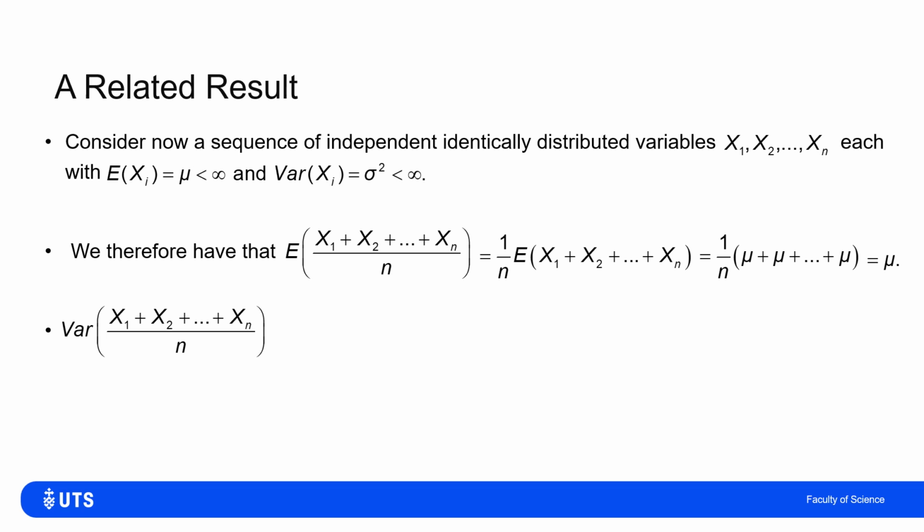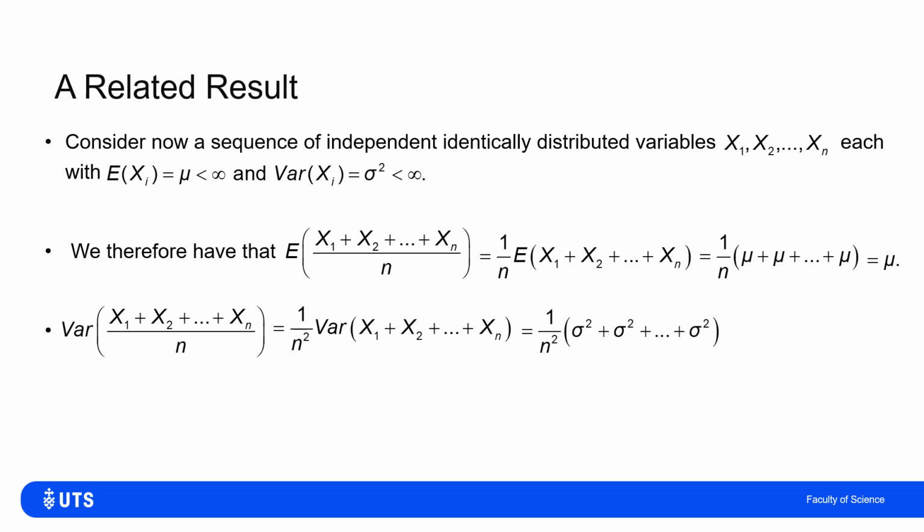If I work out the variance of that, this is a little bit more complicated. So we've seen that the expectation doesn't depend on the sample size. What about the variance? Well, the variance of a constant times a variable is the constant squared times the variance of that variable. So when I pull the 1 over n term outside the variance, it's squared. So I've got 1 over n squared times the variance of the sum.